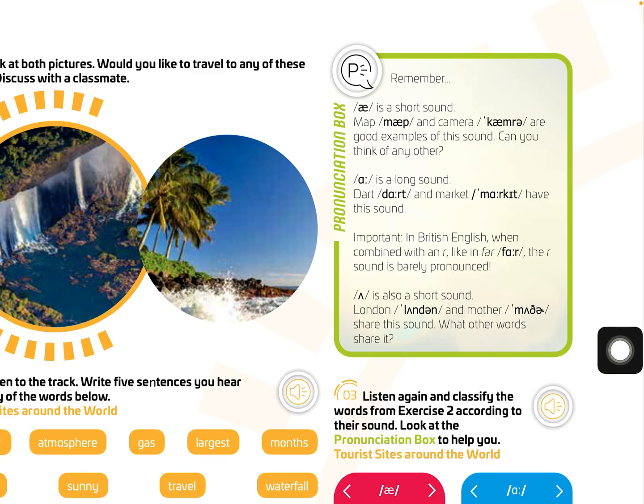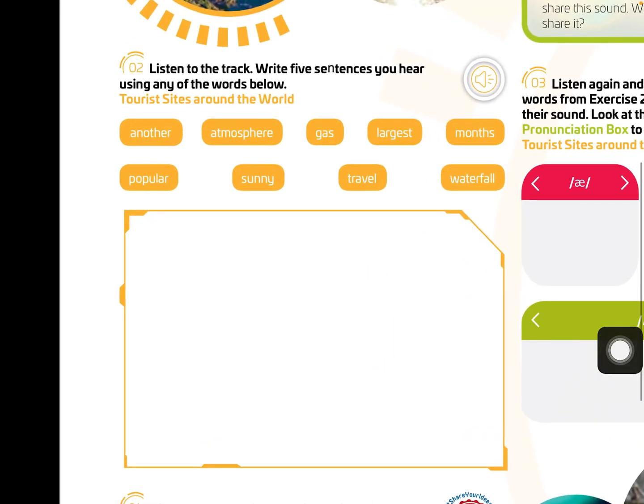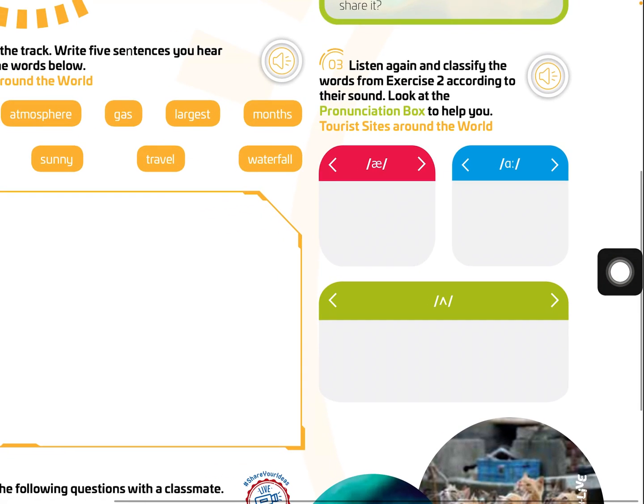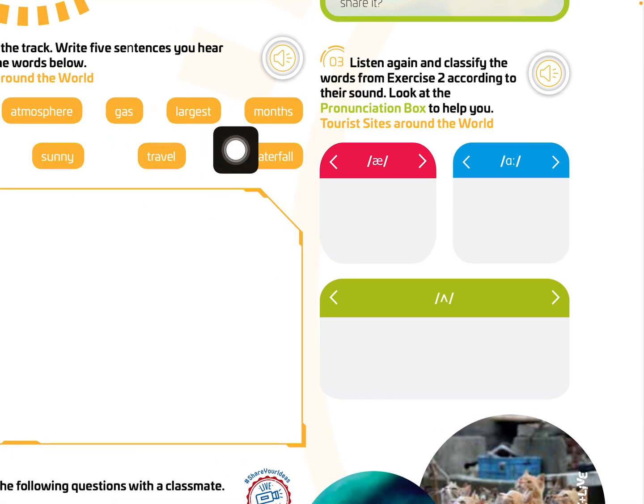Perfect, guys. Then you are going to listen to the tourist sites around the world. You are going to listen to it, review it, and give me five sentences that you heard in the audio file using any of these words. Then you go to point number 3. When you create the sentences, you're going to classify these words into these charts, for example, which words belong to a, r, and o.